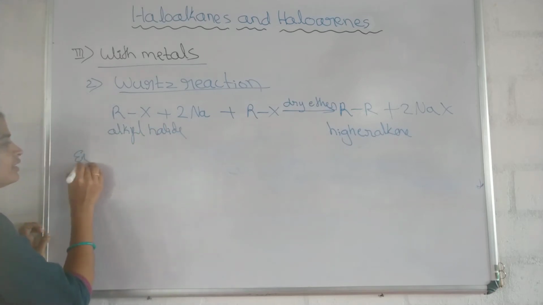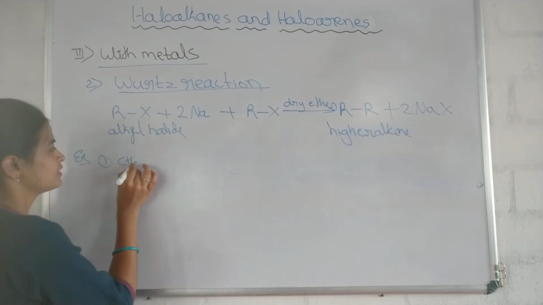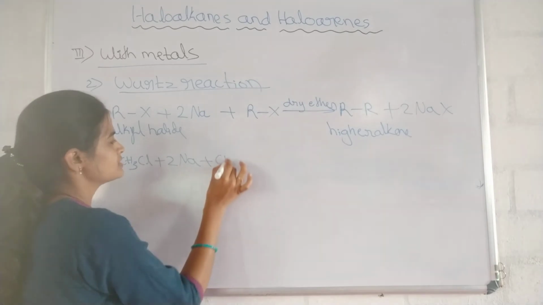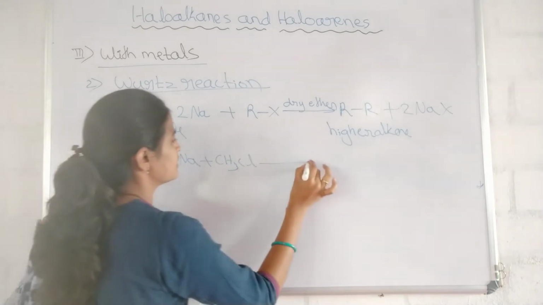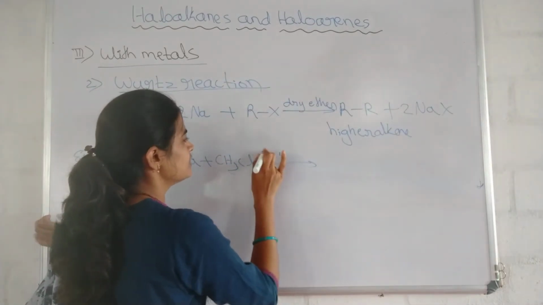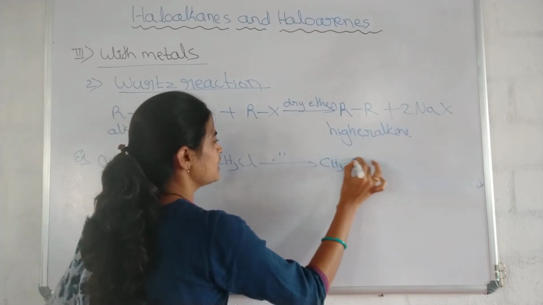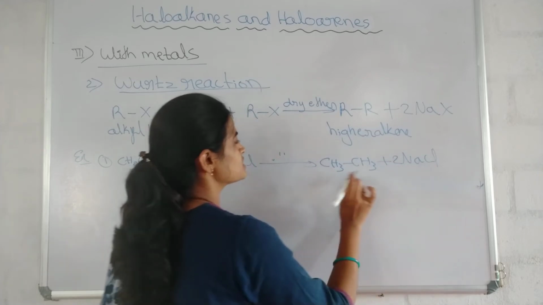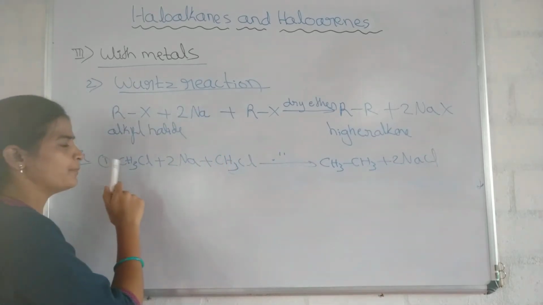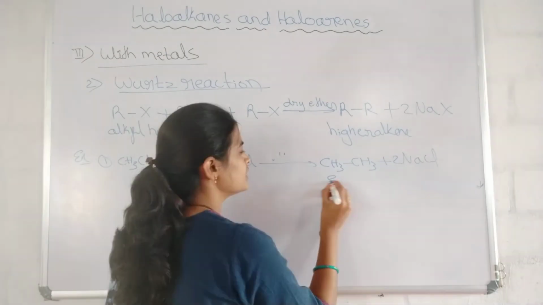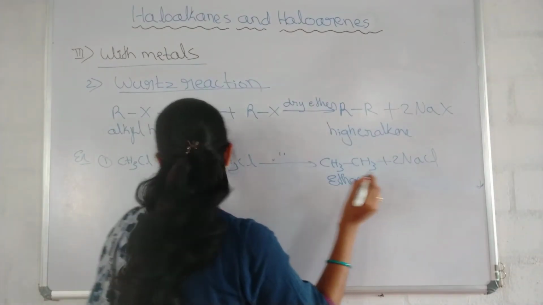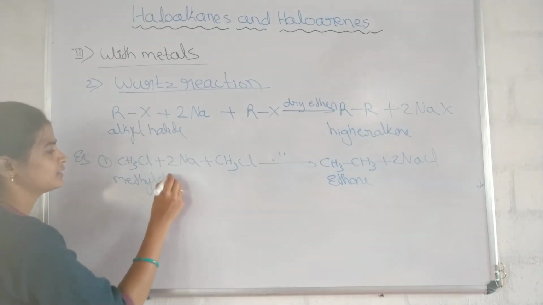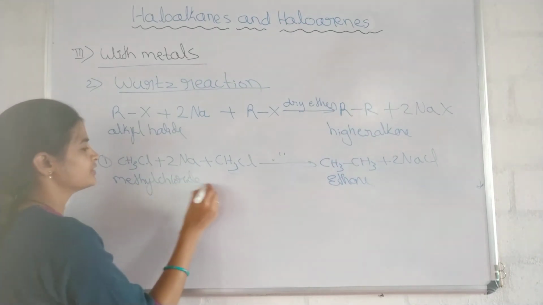Example, first one, CH3Cl plus 2Na, CH3Cl in the presence of dry ether, gives CH3CH3 plus 2NaCl. What is formed here? When I use the methyl chloride, I got ethane. Don't forget to write the name of the product and reactants.